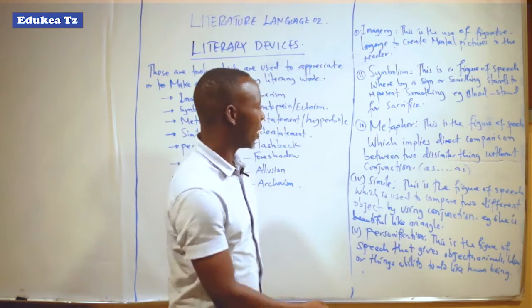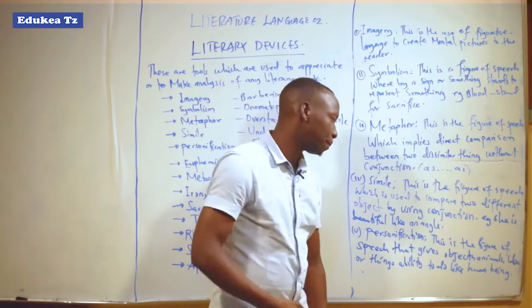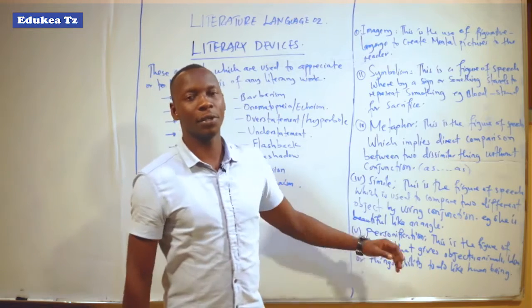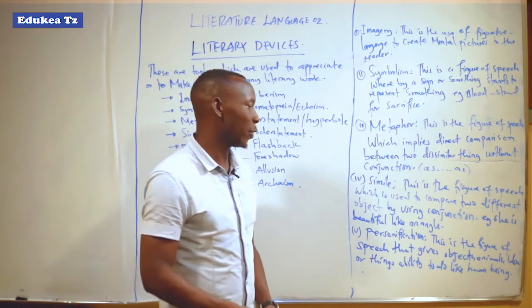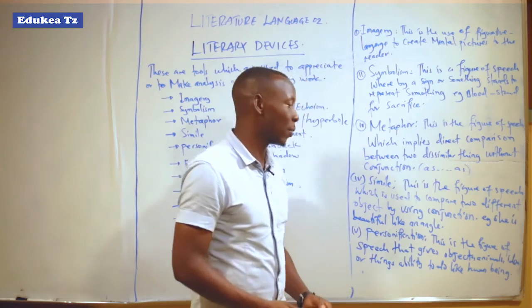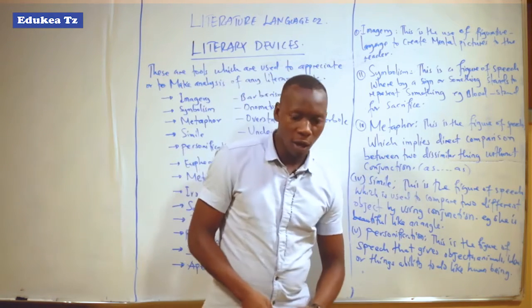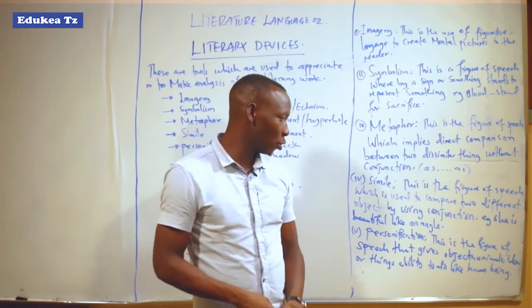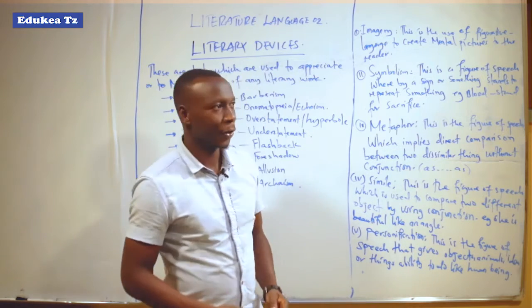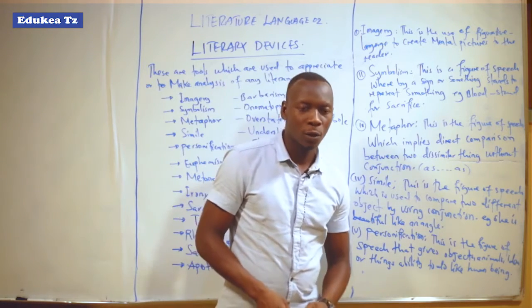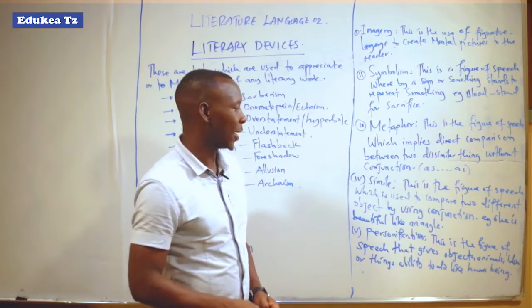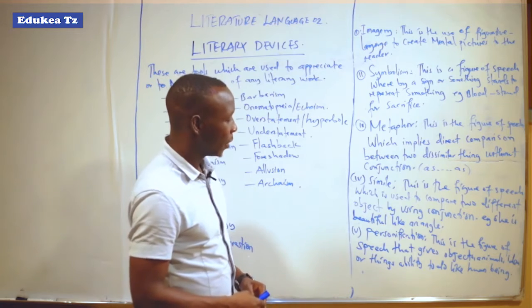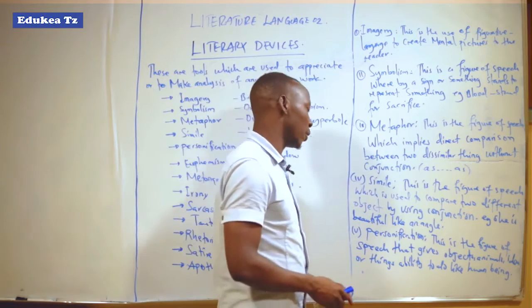Here also there is simile, that is point number 4. Simile, this is the opposite of the metaphor. Simile involves the application of comparisons through using conjunctions. Example, you can say you are black as charcoal, or you can say she is beautiful like an angel, she is beautiful like an American woman, she is beautiful like an angel also.